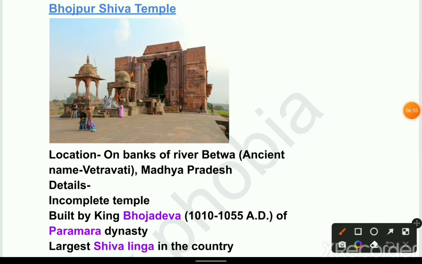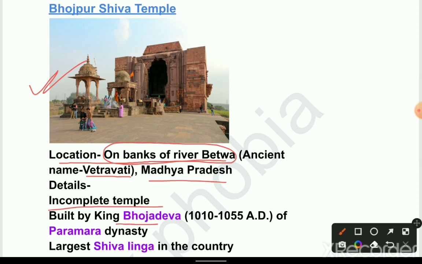Next temple, Bhojpur Shiva Temple. This is the picture of Bhojpur Shiva Temple. Location: on the bank of river Betwa, ancient name Vetravati, in Madhya Pradesh. Details: incomplete temple built by King Bhojadeva of the Paramara dynasty, with the largest Shivalinga in the country.